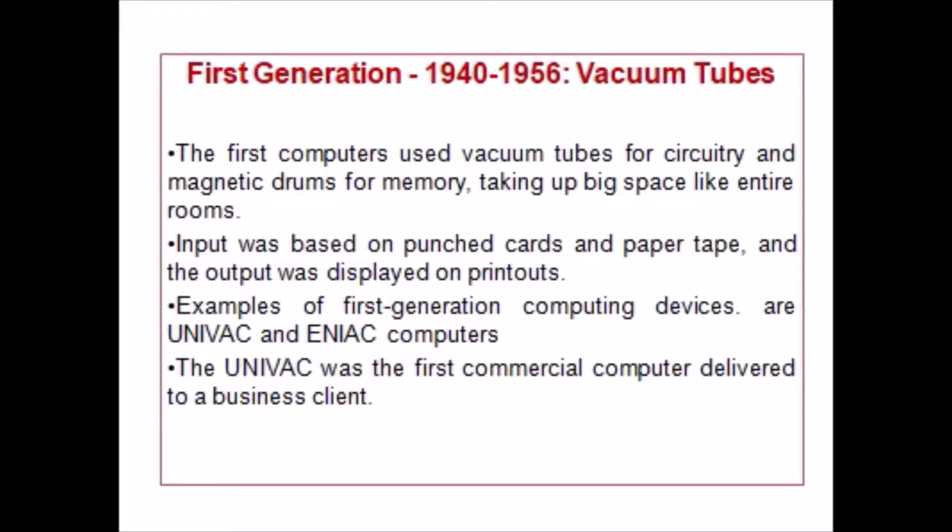The first generation computers. The first computers used vacuum tubes for circuitry and magnetic drums for memory, and were often enormous, taking up entire rooms. They were very expensive to operate, and in addition to using a great deal of electricity, generated a lot of heat, which was often the cause of malfunctions. The first generation computers relied on machine language to perform operations, and they could only solve one problem at a time. Input was based on punch cards and paper tape, and output was displayed on printouts.